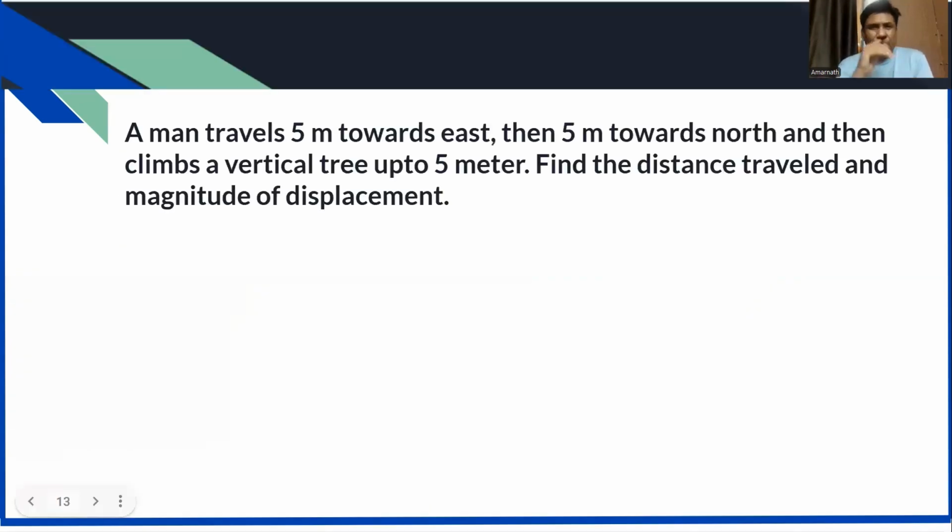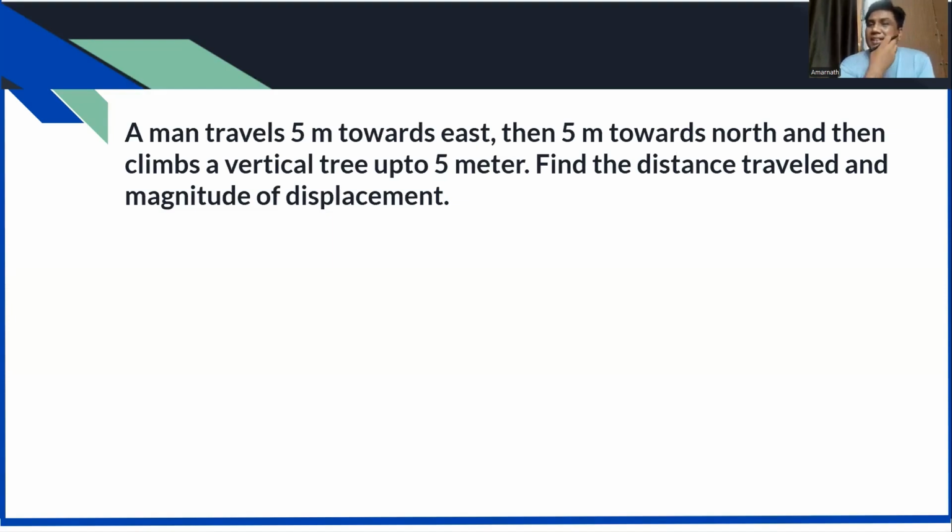Okay, please try this question. A man travels 5 meters towards the east on a field, you imagine, then 5 meters towards north, which means he takes a 90-degree turn towards north. Then he climbs a vertical tree, that is also a 90-degree turn, up to 5 meters.